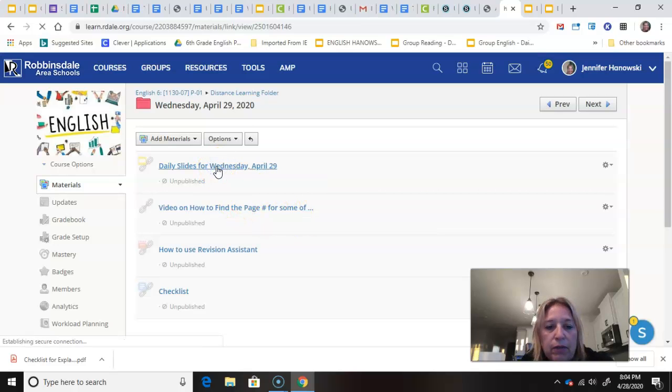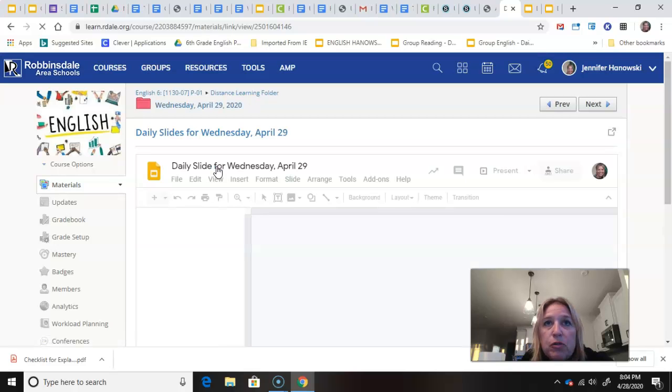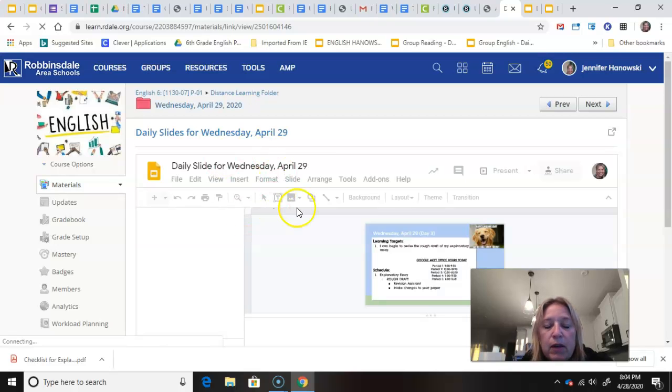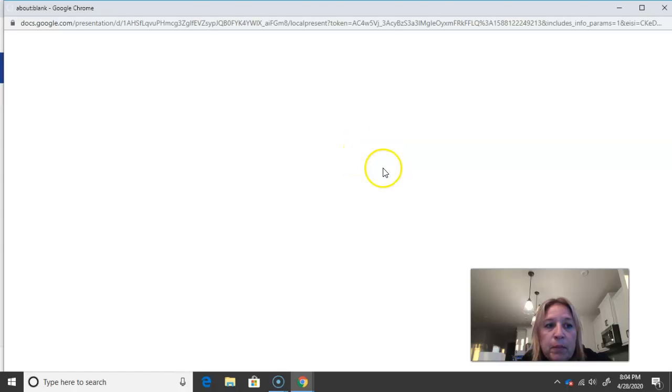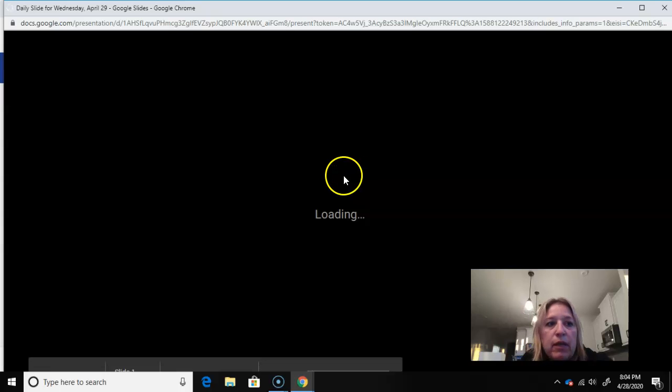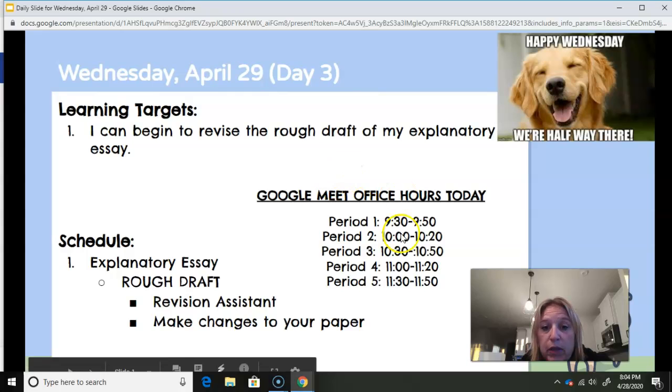But going to the slide for today, since you should have by today typed in all your 5 paragraphs, you can begin to write your rough draft of your explanatory essay. If I make this big so we can read the meeting times today. So I have divided it up by period. So each class period has a certain time that the Google Meet session will be available.